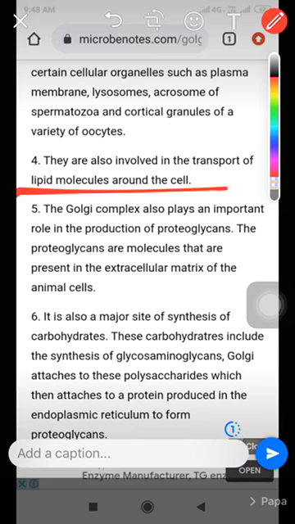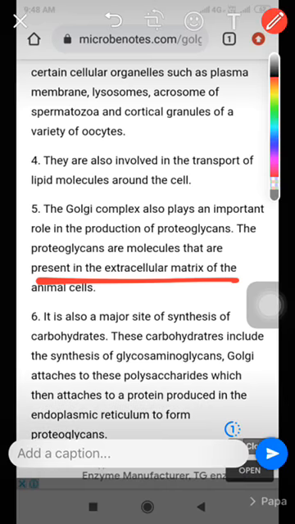Next, the fifth function of the Golgi complex. The Golgi complex plays a very important role in the production of proteoglycan. Proteoglycans are molecules that are present in the extracellular matrix of an animal cell.